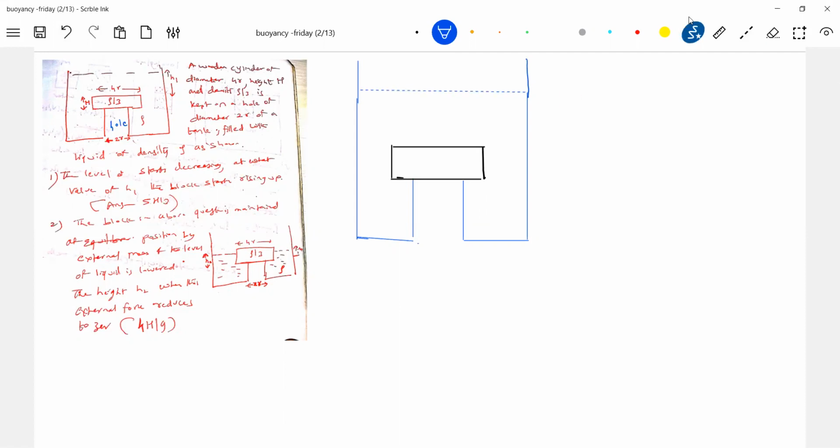I'll shade it later on. Okay, let's get into the problem. So what is the density of this? rho by 3. This H till here is what? The H1. I think I need the same diagram.